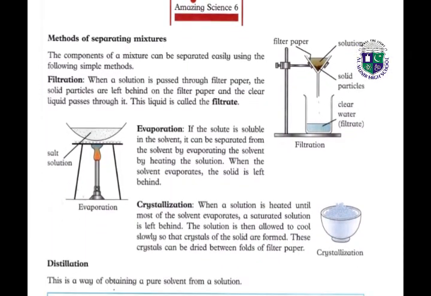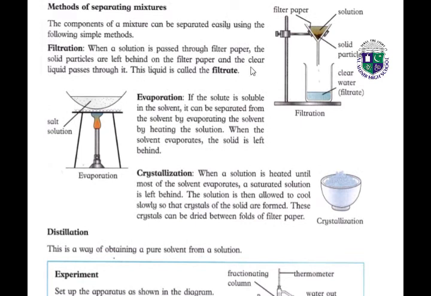Next, what are the different methods of separating mixtures? Number one is filtration, then evaporation, then crystallization. The components of a mixture can be separated easily using the following simple methods. Filtration: when a solution is passed through filter paper, the solid particles are left behind on the filter paper and clear liquid passes through it. This liquid is called the filtrate.